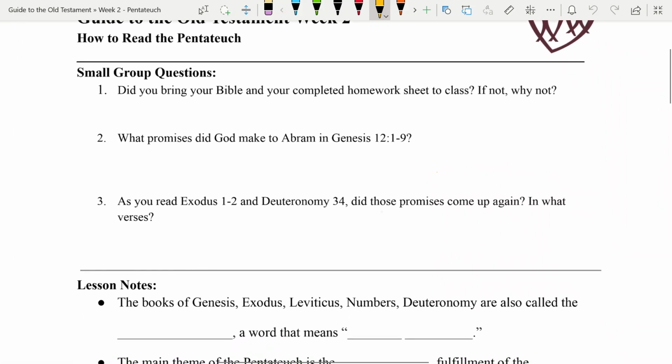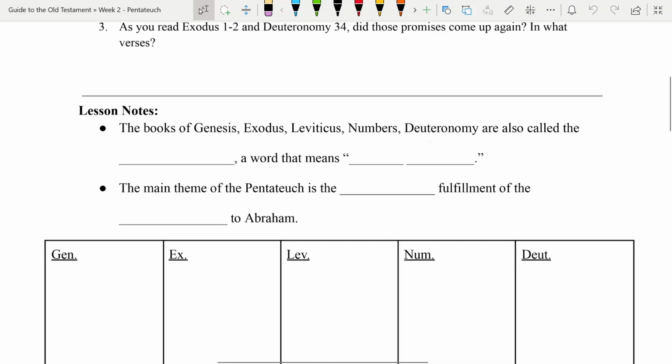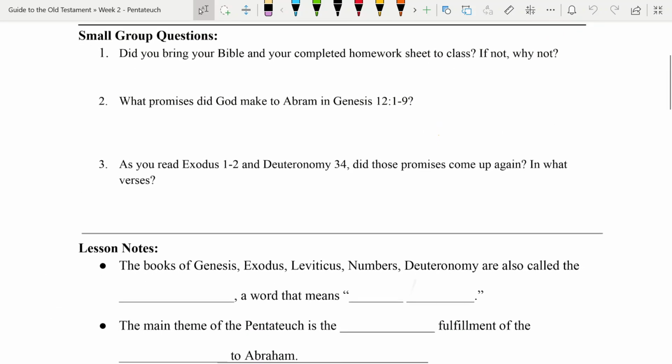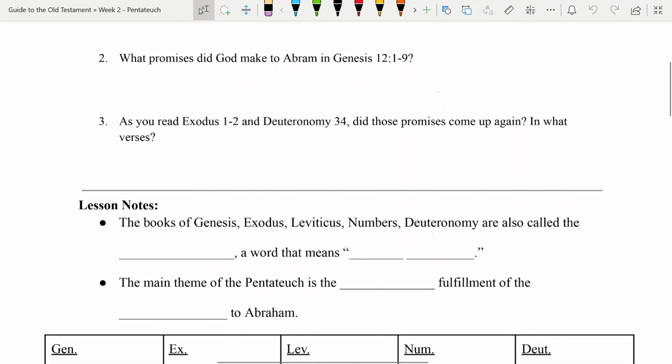We've got our small group questions here, so go through those if you're there at home and think through them. They should be familiar from your homework. You'll notice the first question is, did you bring your Bible and your completed homework sheet to class? That is probably going to be the first question every week. Your small group is going to be your accountability for that homework. Keep in mind that those homework sheets are available online. You can see the link in the description to this video.